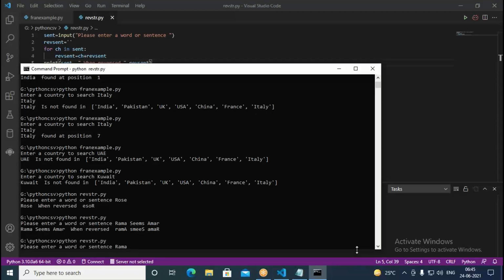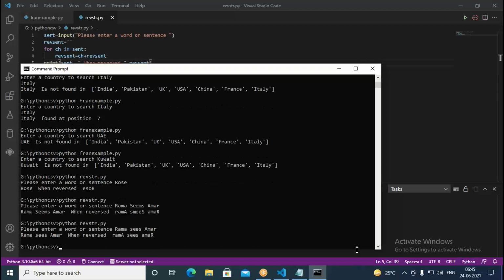Here I type Rama sees Amar. We put something like this. So when you reverse, it's going to be same. Rama sees Amar only, because it is nothing but a palindrome. When you write Rama sees Amar, so when you reverse again, it's going to be Rama sees Amar. So the sentence is getting totally reversed. By checking the cases, you can understand. In the Rama sees Amar, so uppercase R we have, then lowercase in the middle one. But when you reverse it, it's printing like this.